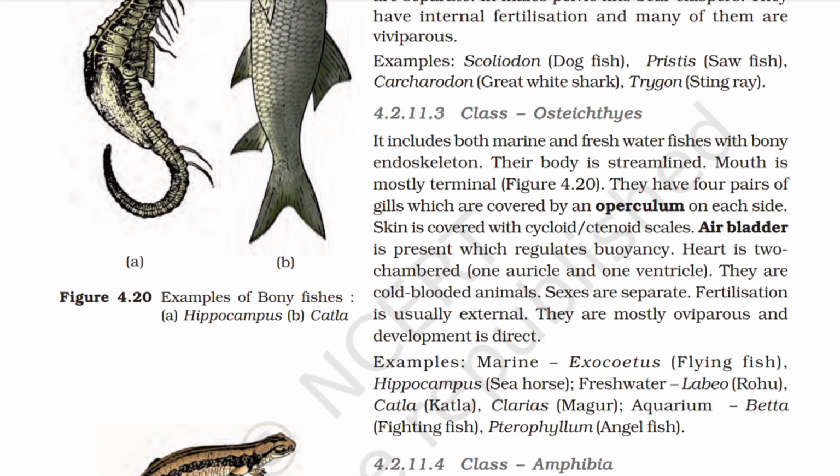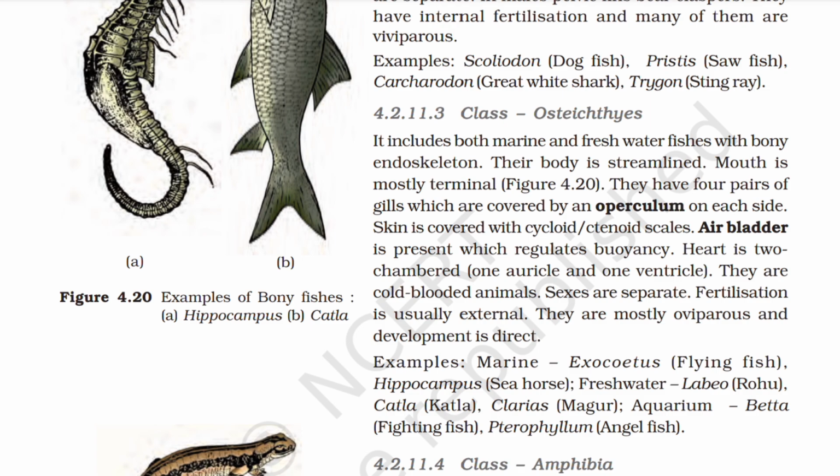4.2.11.3 Class Osteichthyes. It includes both marine and freshwater fishes with bony endoskeleton. Their body is streamlined, mouth is mostly terminal. They have four pairs of gills which are covered by an operculum on each side. Skin is covered with cycloid or ctenoid scales. Air bladder is present which regulates buoyancy. Heart is two-chambered. They are cold-blooded animals.